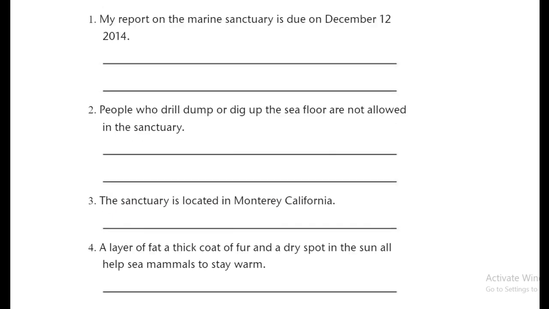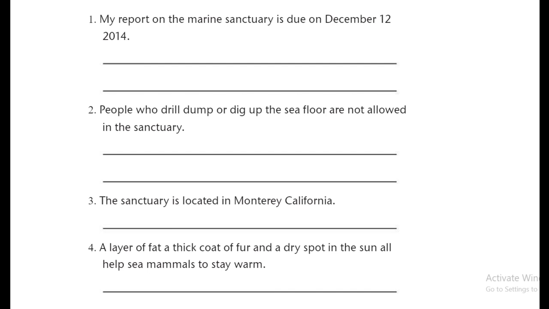In this case, I'm going to answer with you two sentences, sentence 2 and sentence 4, as I do believe that they are a little bit tricky. In sentence 2, it says, people who drill, dump, or dig up the sea floor are not allowed in the sanctuary.